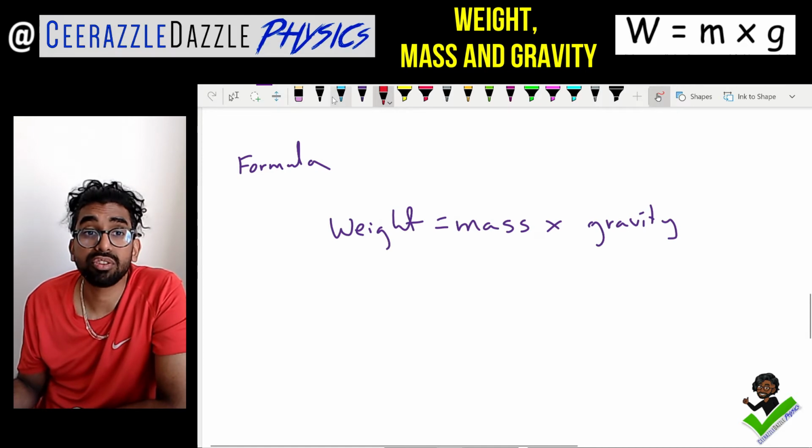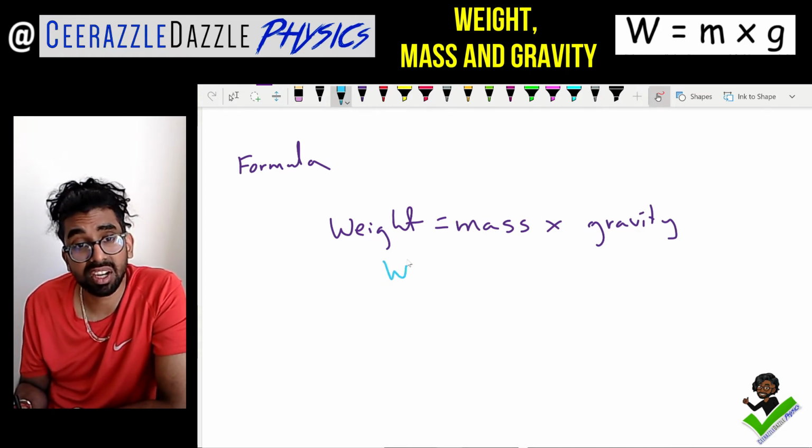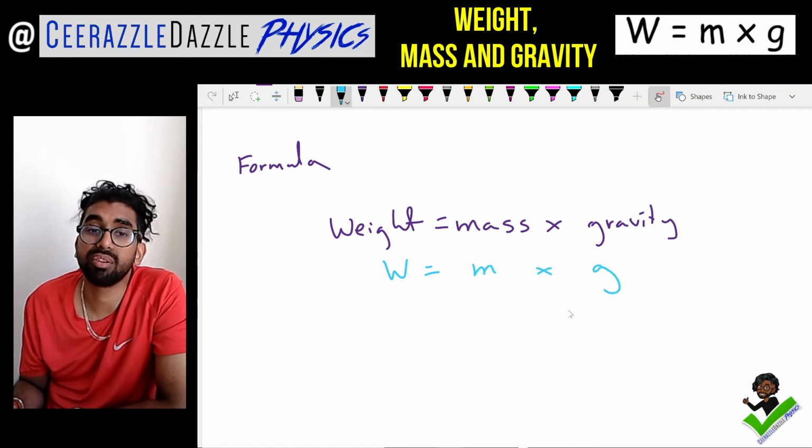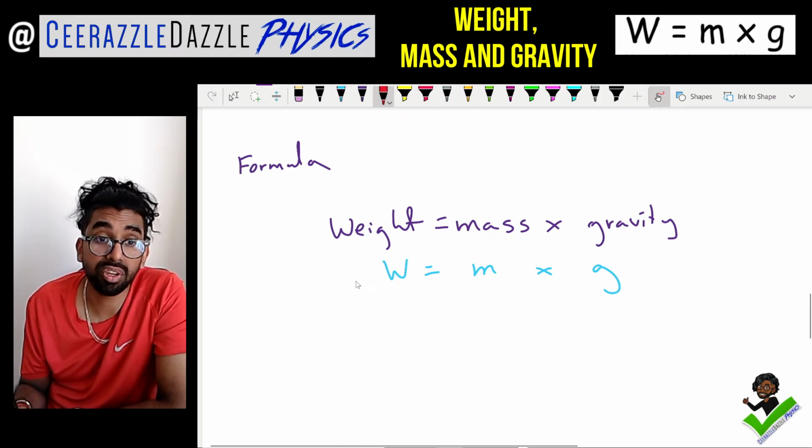As you can see, guys, weight is equal to the mass times by gravity. Weight is equal to mass times by gravity. So weight we're going to say is W, mass we're going to say is M, times by G. As you can see, W is equal to M times by G. Those are the symbols. You've got to identify the units of the equation.